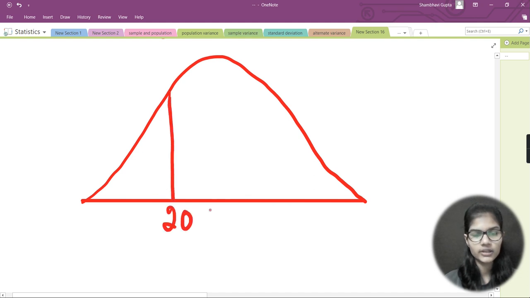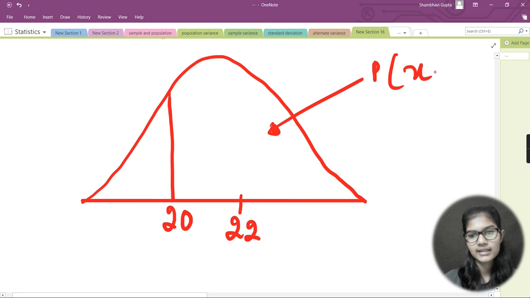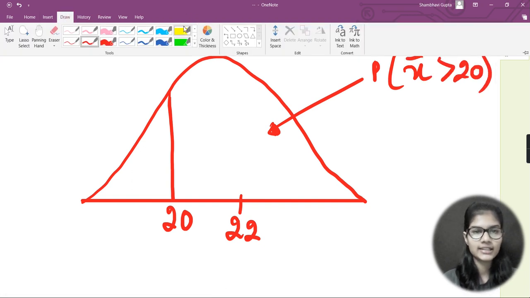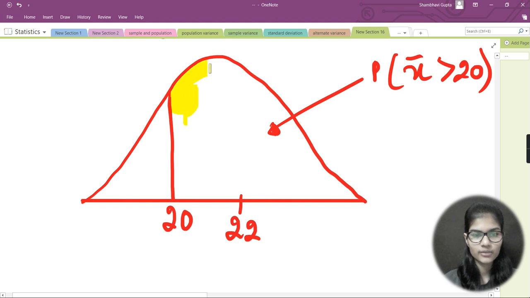Let's say this is 20, this is 22, and this is the probability that x bar is greater than 20. I would color that part so that you can get a proper idea that this is the part for which we were working out the probability.